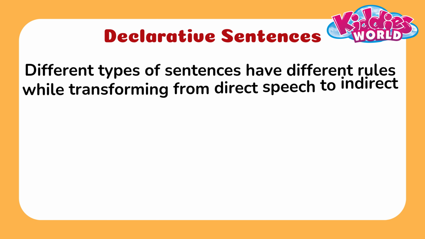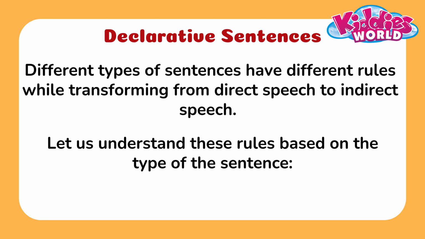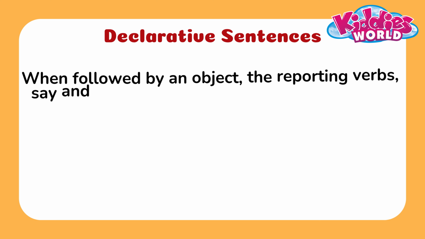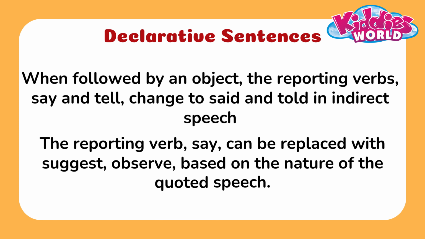Different types of sentences have different rules while transforming from direct to indirect speech. Let us understand these rules based on the type of the sentence. Declarative sentences. When followed by an object, the reporting verbs say and tell change to said and told in the indirect speech. The reporting verb say can be replaced with suggest, observe, based on the nature of the quoted speech.